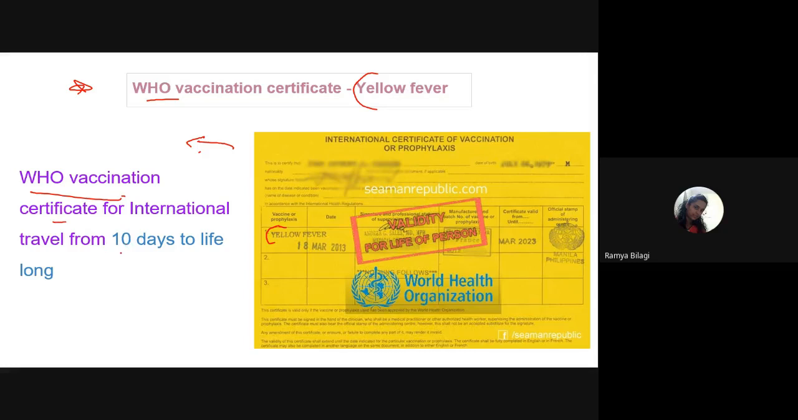This certificate is valid from 10 days to lifelong. So if somebody receives the yellow fever vaccine, the day will also be mentioned on this yellow card, and this certificate will be valid for how many days, students? It is valid for lifelong.